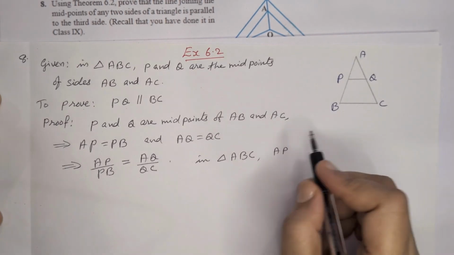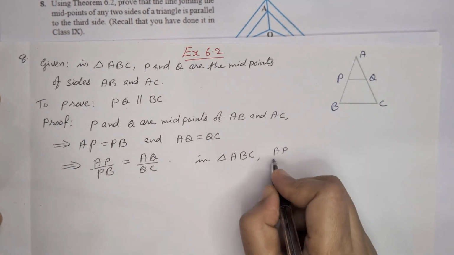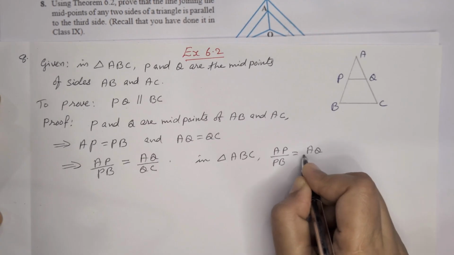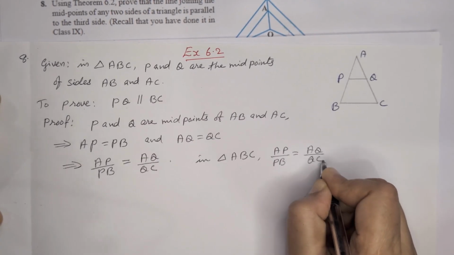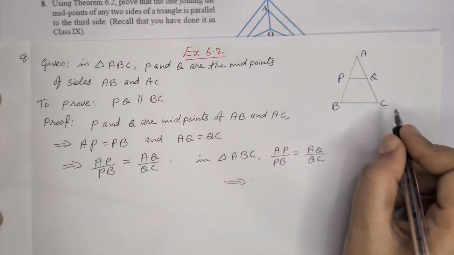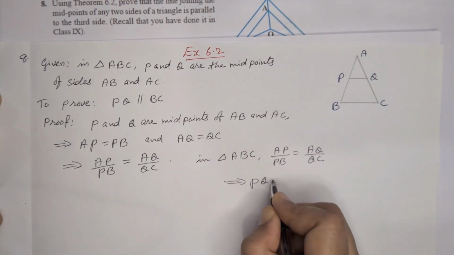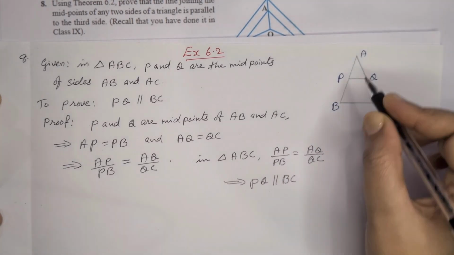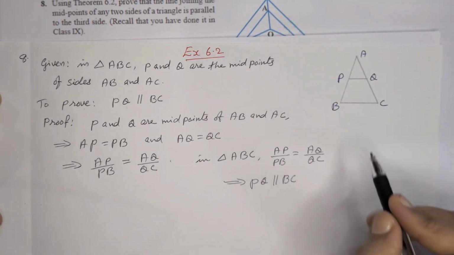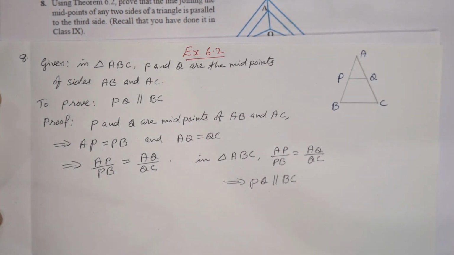That is, in triangle ABC, AP by PB is equal to AQ by QC, which implies PQ parallel to BC. If both the side ratios are equal, then PQ is parallel to BC, using the converse of BPT.